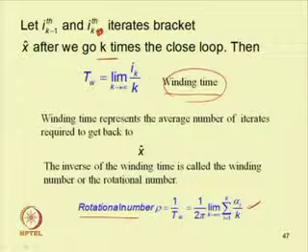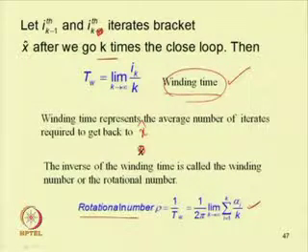So, that is alpha i, and one can find the rotational number using a point in the interior of this loop. So, rotational number is the reciprocal of the winding number, and after finding the winding number one can find this rotational number. So, winding time represents the average number of iterates required to get back to x. So, we have taken starting point x, and the winding time represents the average number of iterates required to get back to x.